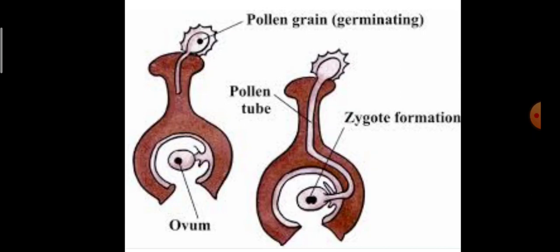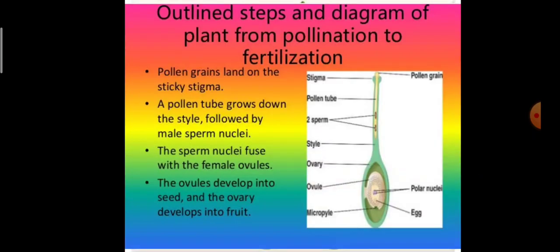The process in which the male and female gamete fuse is known as fertilization. When the male and the female gamete fuse, that forms the zygote. So let's check out the outline, steps and diagrams of the plant from pollination to fertilization.